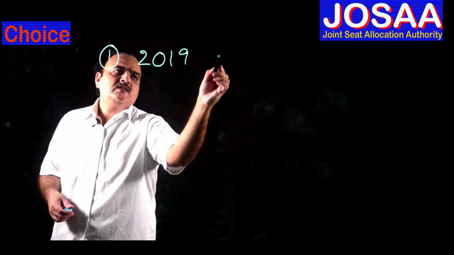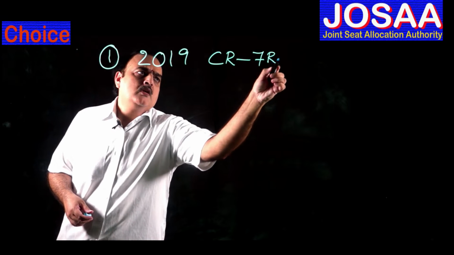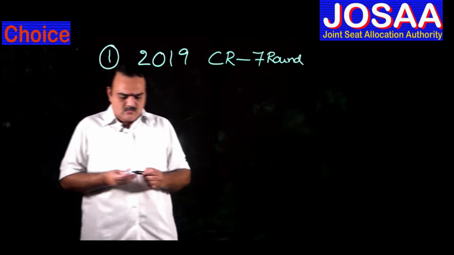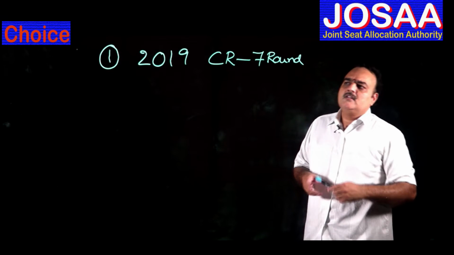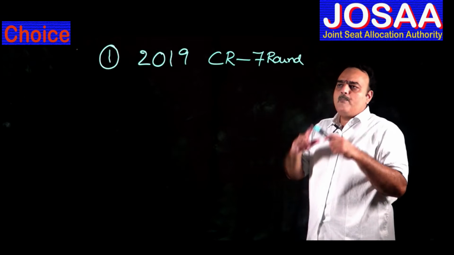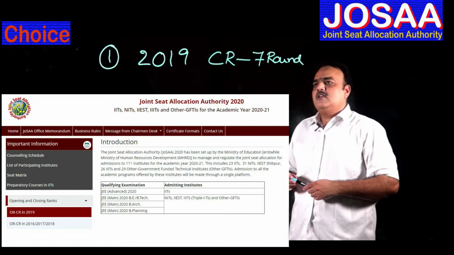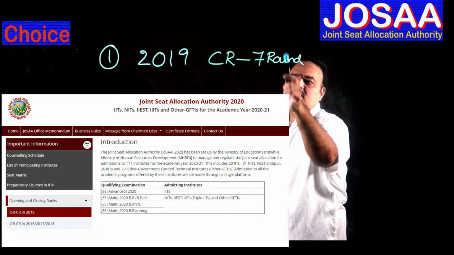let us first consider the 2019 closing ranks at the end of the 7th round. This is available for you on the JOSA website. If you look at the JOSA home page, this is available on the home page. 2019 closing ranks at the end of the 7th round.